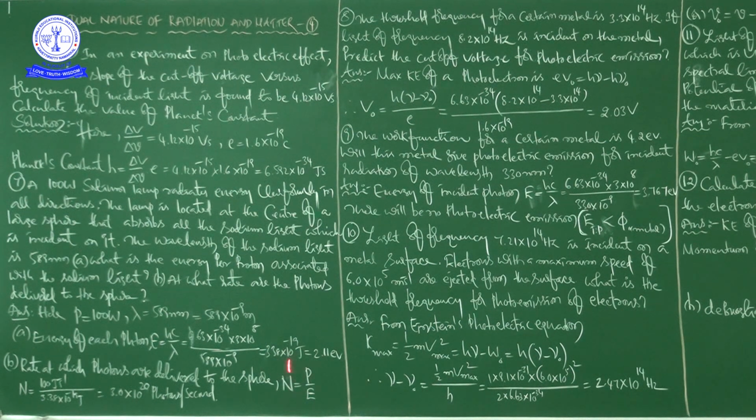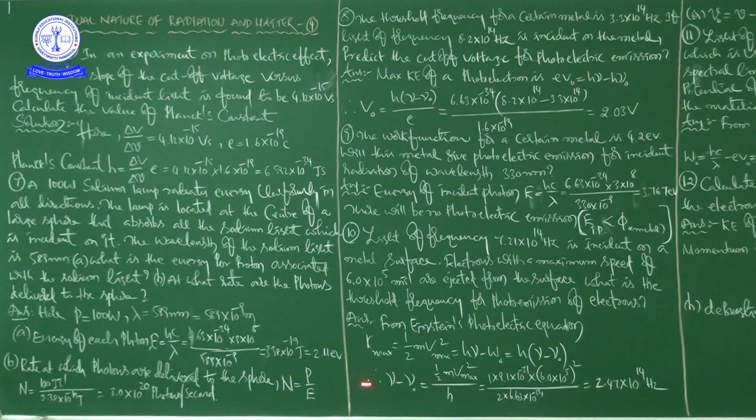338 into 10 to the power of minus 19. Sorry, here the decimal point is there, observe carefully: 3.38. If you complete this division, you will get 3.38 into 10 to the power of minus 19 joules.